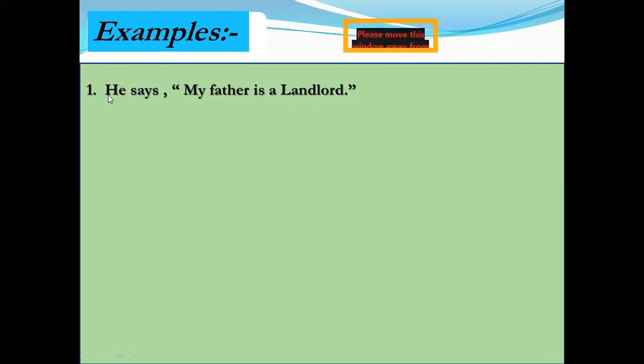Okay, now students, I am going to explain direct and indirect narration through some examples. In example number one, first of all, I will explain the structure of direct narration. Direct narration is made up of two clauses. The first clause is called the reporting verb, and the second clause is called the reported speech. The reporting verb has three forms: present reporting verb, past reporting verb, and future reporting verb.